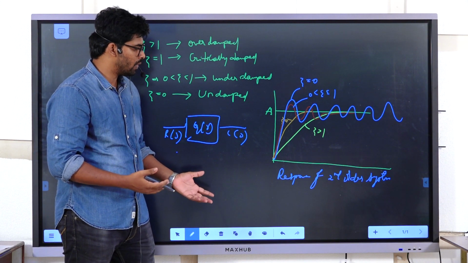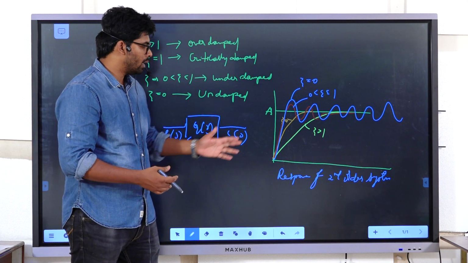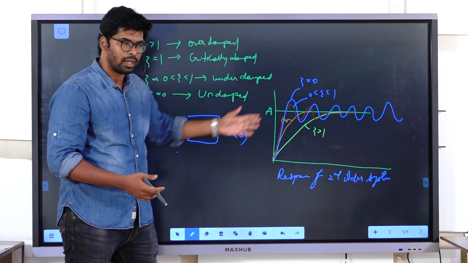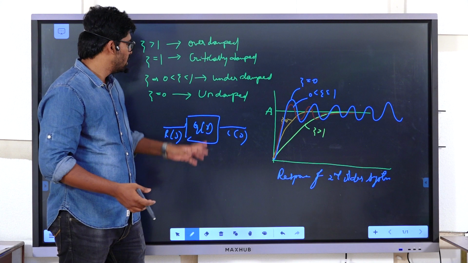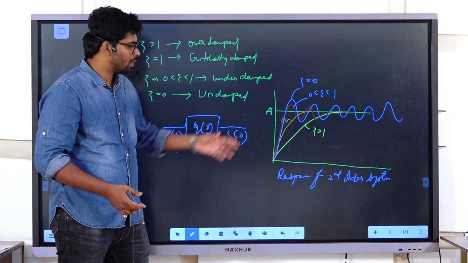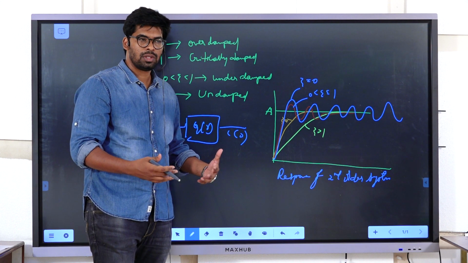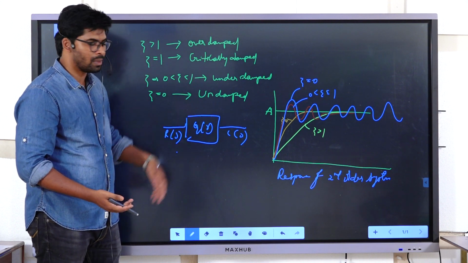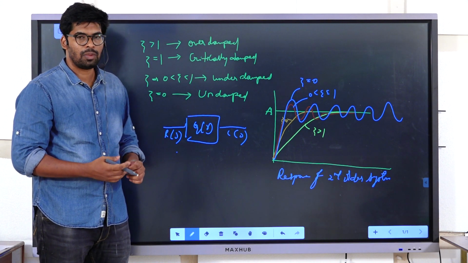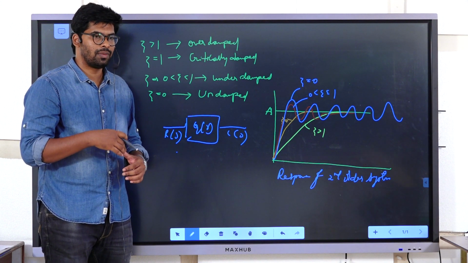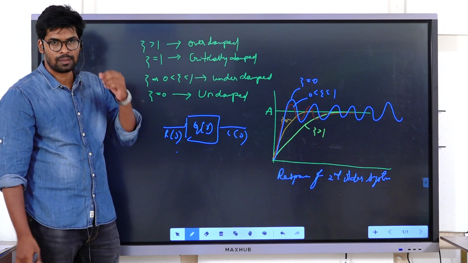If you want the response to be very slow and sluggish, you can go for overdamped. If you want to go accurately for some period of time, you can go for critically damped. If you want to change designs, you go for underdamped. In some precise cases, such as oscillating applications, where it should not listen to any commands, you can go for an undamped system. So this is the response of second order systems. In the next class we will learn about steady state error, the different types of systems, and the steady state coefficients. Thank you guys.